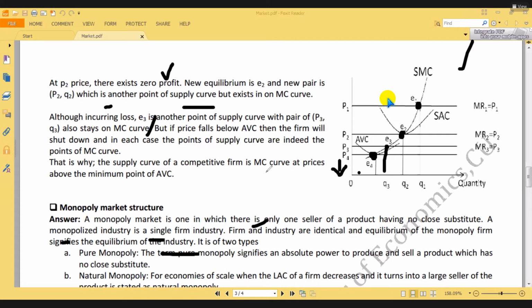Therefore, look, which one actually is the supply curve? The supply curve of a competitive farm is the marginal cost curve. That means all points on the marginal cost curve are the supply curve. However, there is a condition also. What is that condition? That condition is, look, at prices above the minimum point of AVC. It means the prices from here to here. This is the supply curve point, not below this price.